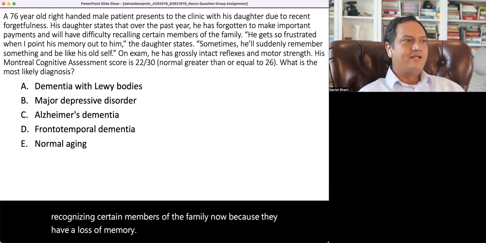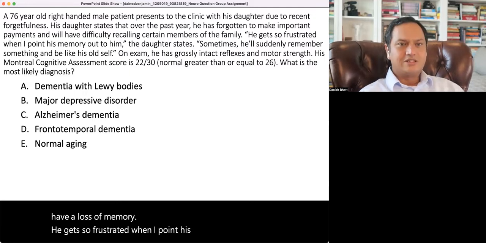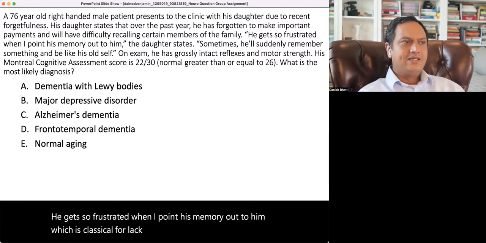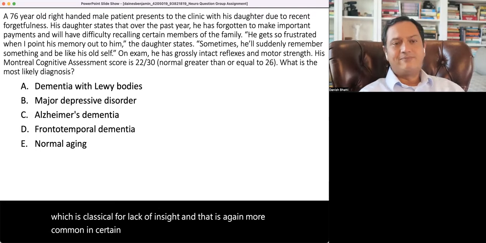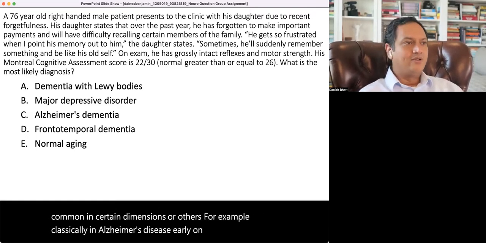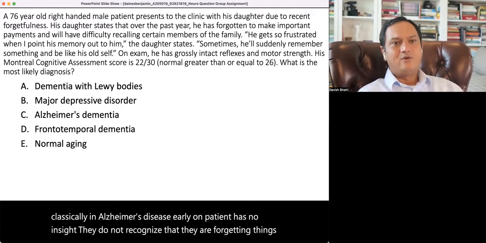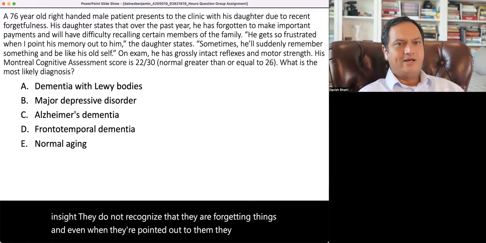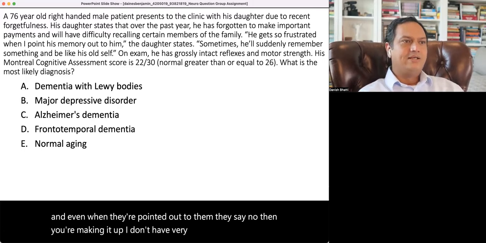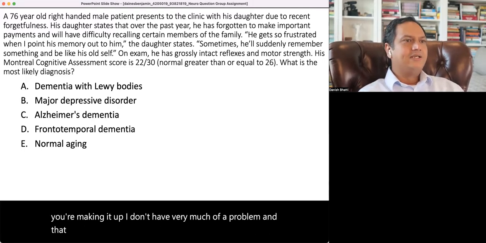He gets so frustrated when I point his memory out to him, which is classical for lack of insight. And that is again more common in certain dementias or others. For example, classically in Alzheimer's disease, early on, patient has no insight. They do not recognize that they are forgetting things. And even when it's pointed out to them, they say, no, you're making it up. I don't have very much of a problem. And that is also very classic.